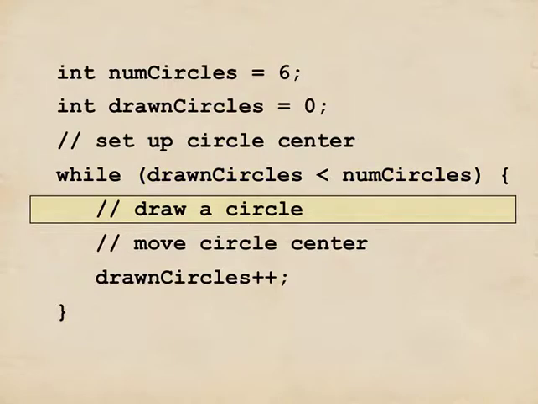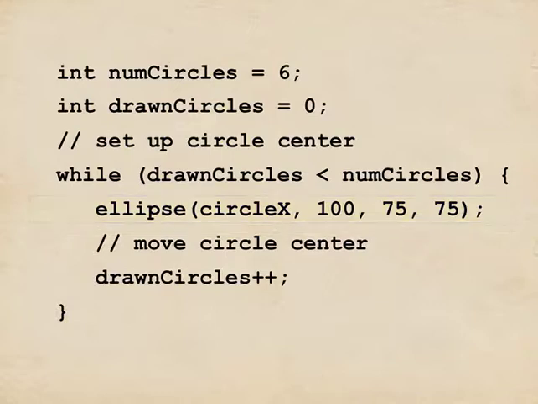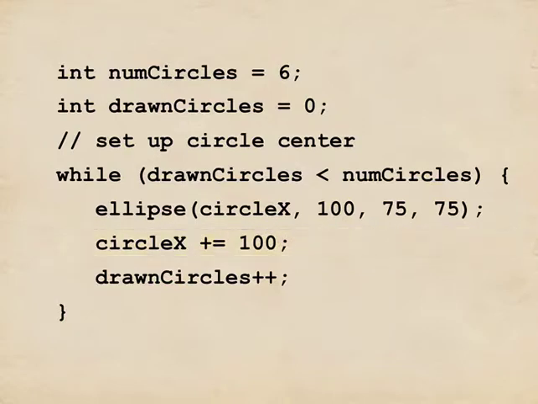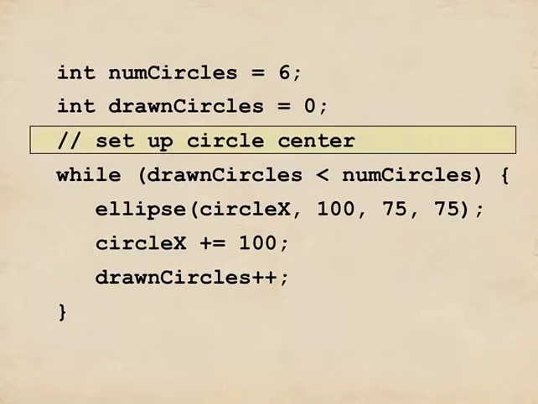So let's go ahead and draw the circles and take care of the rest of the little stuff. To actually draw a circle, we know how to do that. We just call ellipse. And I've invented this new variable called circle x. That's going to be the x location of my circle. So after I draw every circle, I know I want the next one to be to the right. So I'll add, I don't know, say 100 units to the value of circle x. And because I've got this variable circle x, I have to initialize it somewhere, and that I'll do up top. I'll create circle x as a float, and I'll give it a starting value of, say, 100.